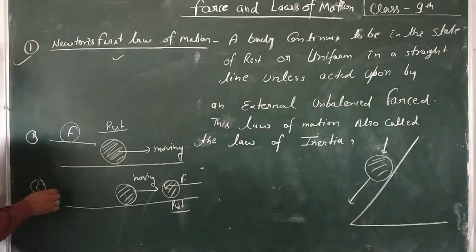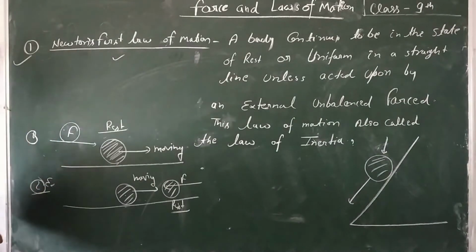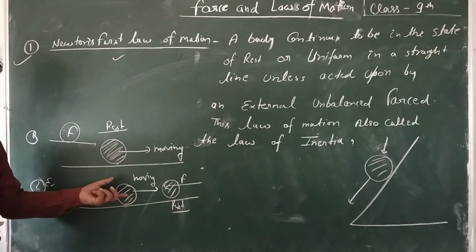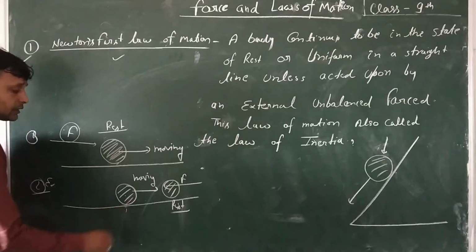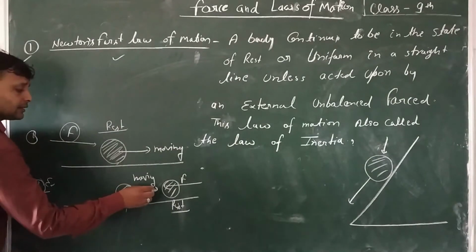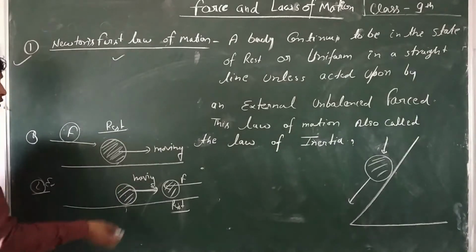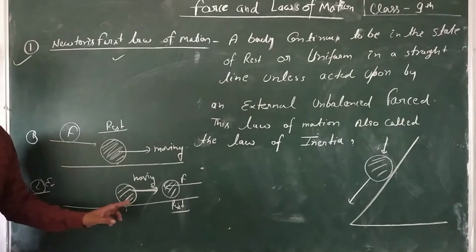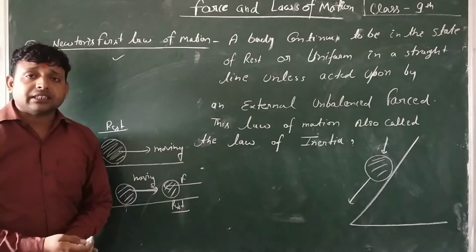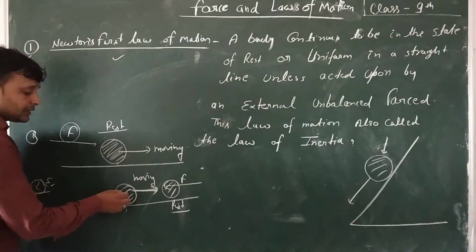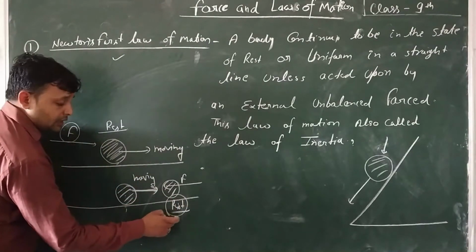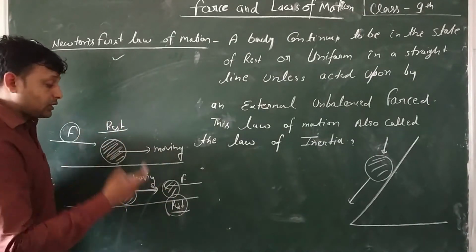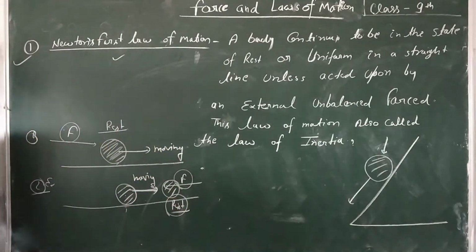Now, the second example for Newton's first law of motion. A body is in a moving position in this place, moving in this direction. Now, an unbalanced force is applied on the object opposite to the direction of its motion. After some time the object will be in this place, at rest. The moving position changes into the rest position by the external unbalanced force.